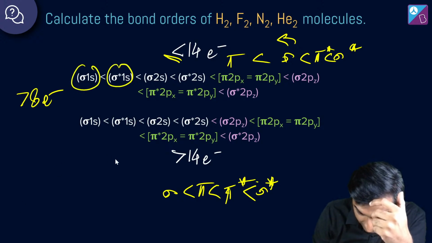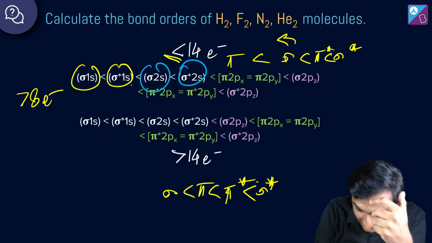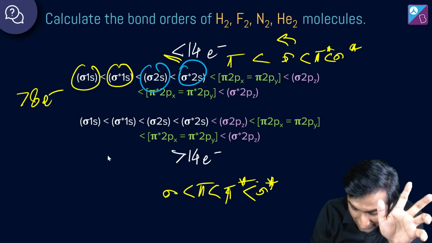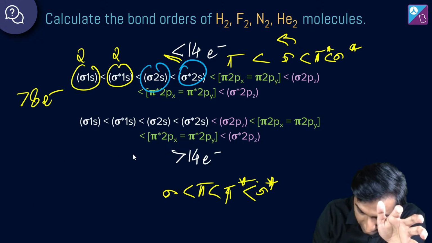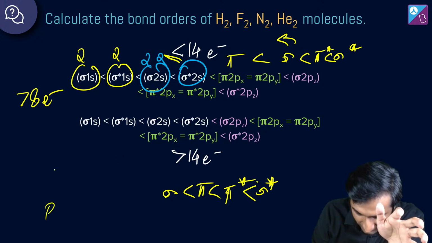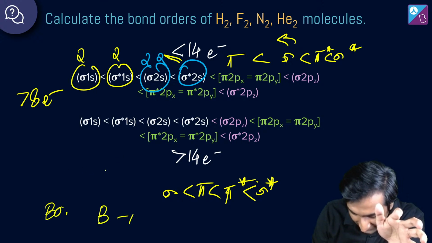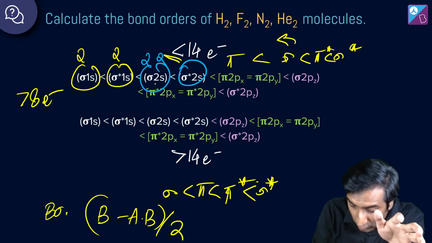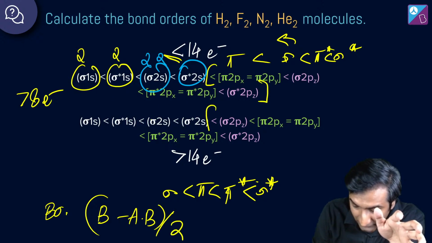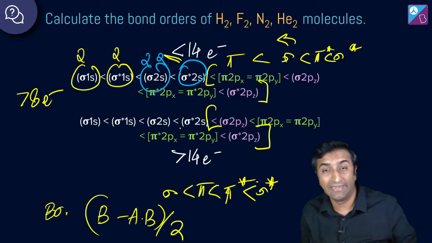I'm going to use a different color here, okay? And say this and this cancels out, right? Do you understand what I'm saying? Do you follow? इसमें होंगे दो, इसमें होंगे दो, इसमें होंगे दो, इसमें होंगे दो, right? And what is the formula for bond order? Remember, bond order is bonding minus anti-bonding, the whole thing divided by 2. तो ये तो हट गए, then you only have to worry about these. This is valid for everything that is greater than 8 electrons.